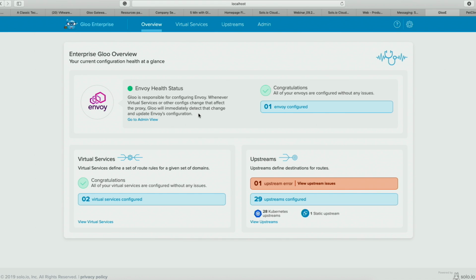Now, why this piece with Envoy is important, and this is something that's really, really important specifically to me. With Envoy, you need to be a contributor to Envoy to know this stuff, right? But here's the thing.